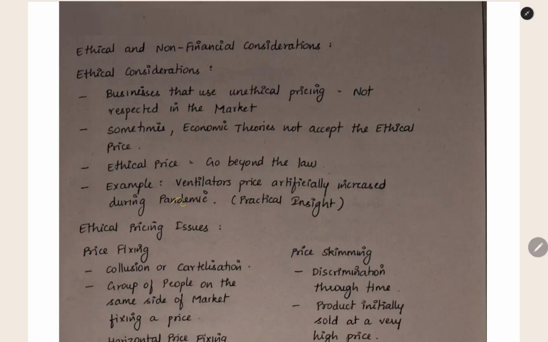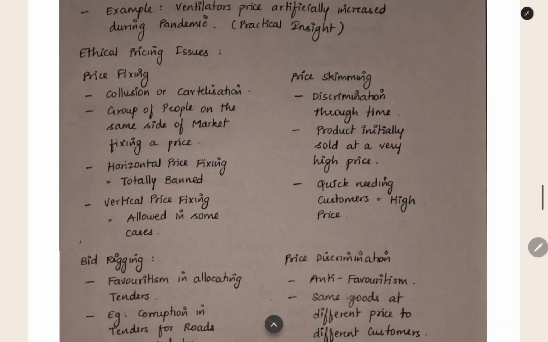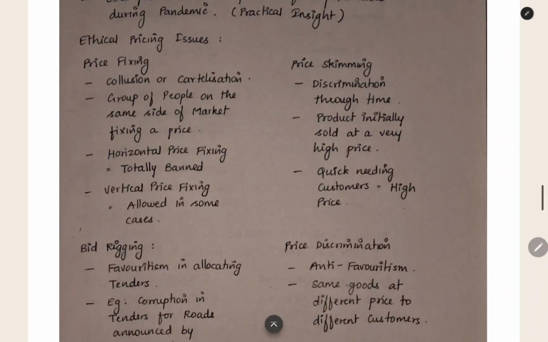Example, during the COVID-19 pandemic, ventilator prices and all, they artificially increased it. That is an unethical pricing that you should not do. Then what are the ethical pricing issues? First thing is price fixing. Cartelization or collusion we can also call it.